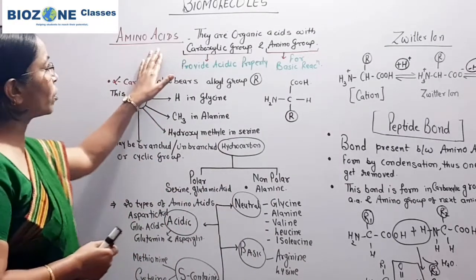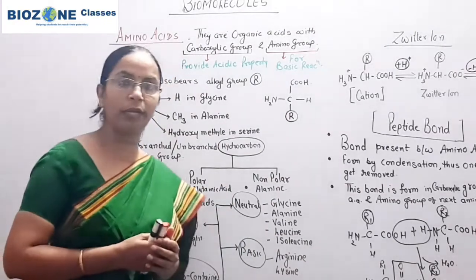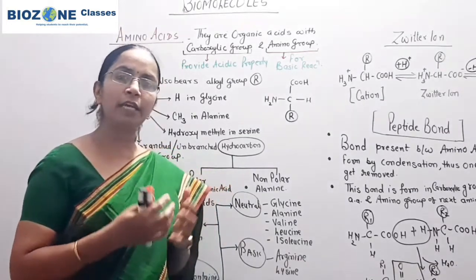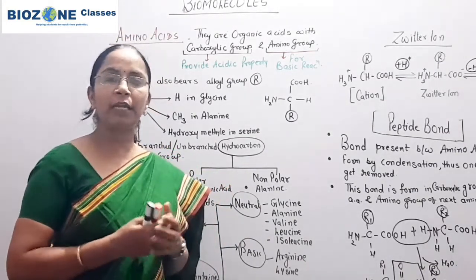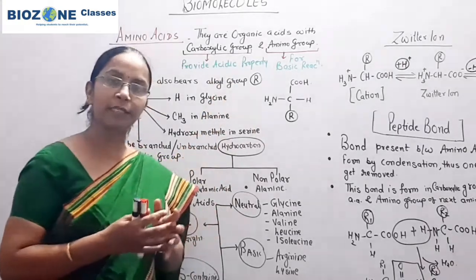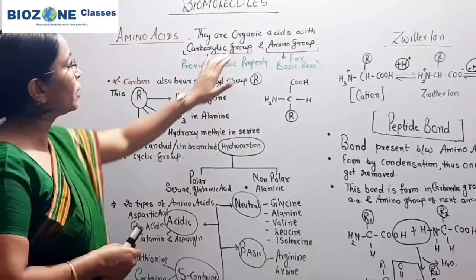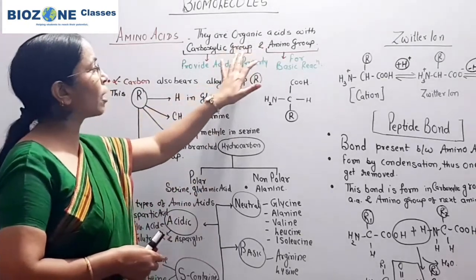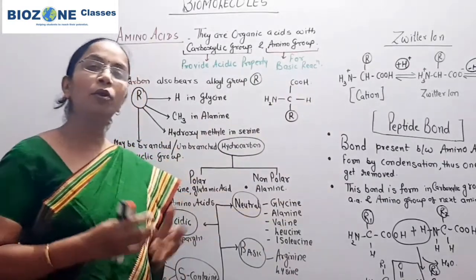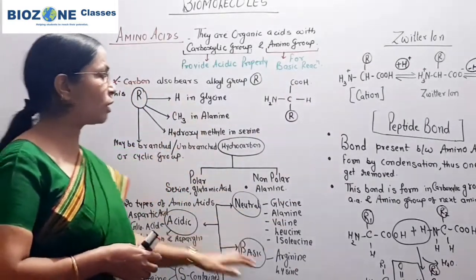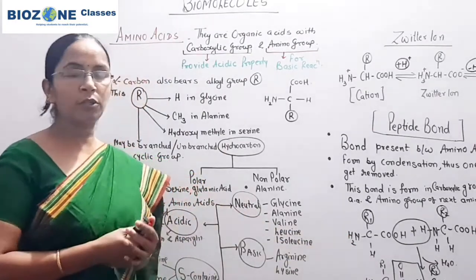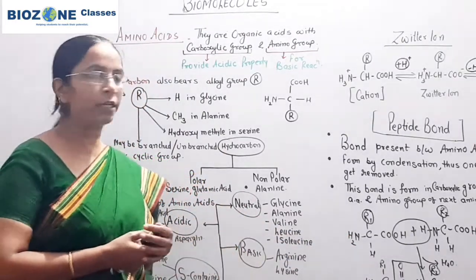When we study amino acids, all of you know that amino acids are organic acids, and in these organic acids mainly the amino group and the carboxylic group are present. So remember, they are organic acids with a carboxylic group and an amino group. Kindly note down these things for your theory purpose as well as for the NEET exam.